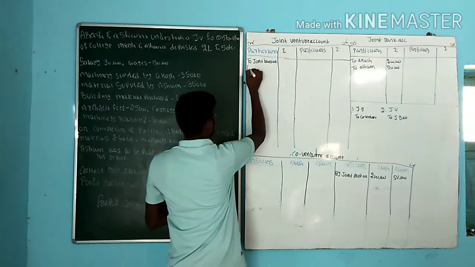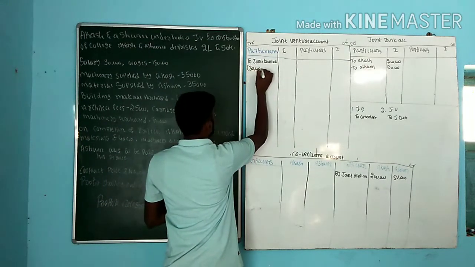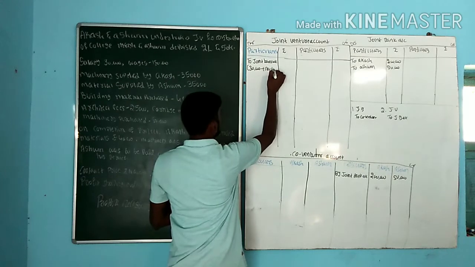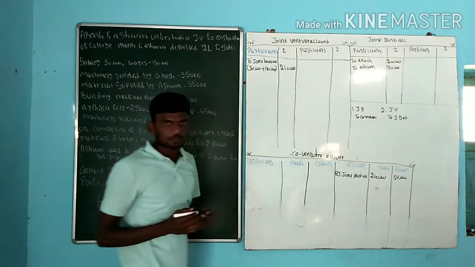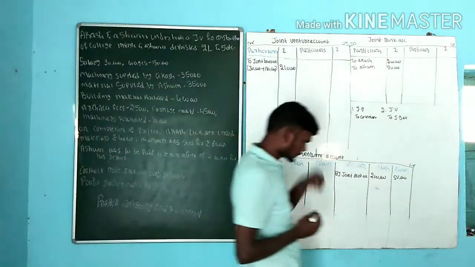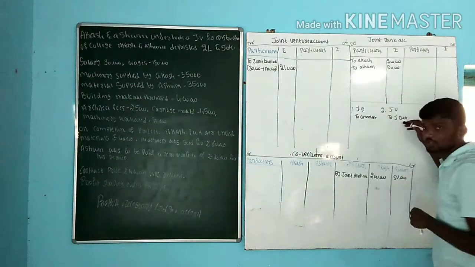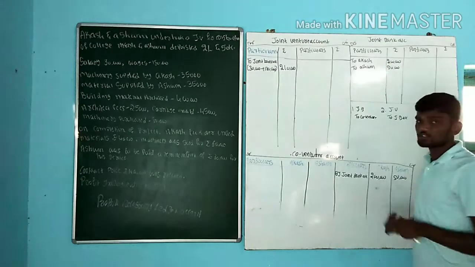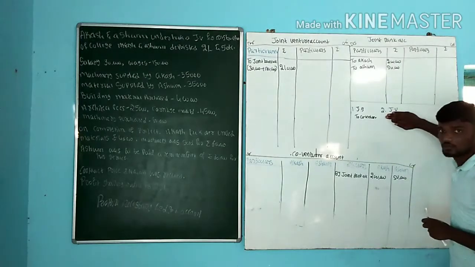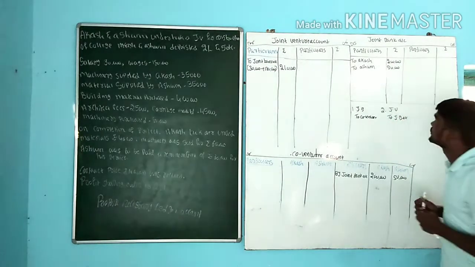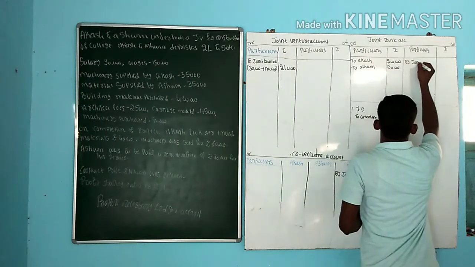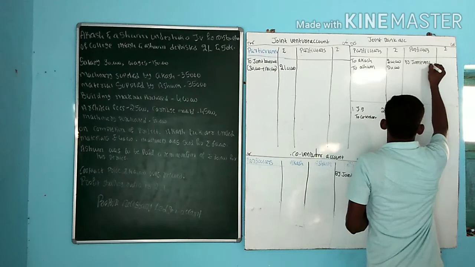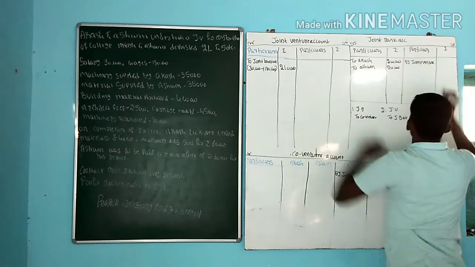So total, 30,000 plus 1,80,000, the answer we get is 2,10,000. Which is one more account? That is joint venture account to joint bank. Go for joint bank account. Leave the joint bank; what is left out is joint venture, by joint venture account. How much is the amount? That is 2,10,000.